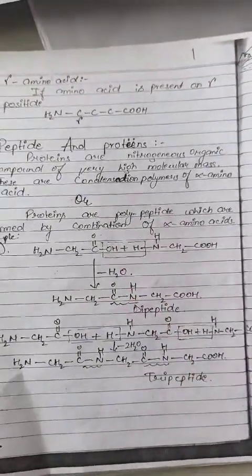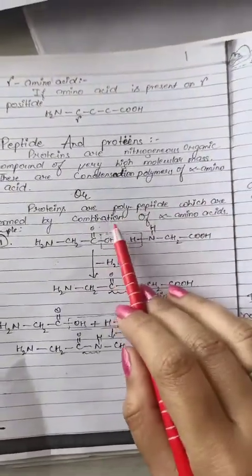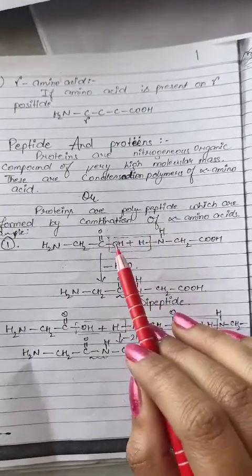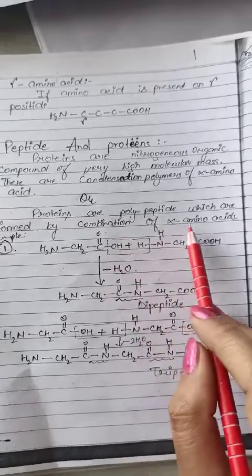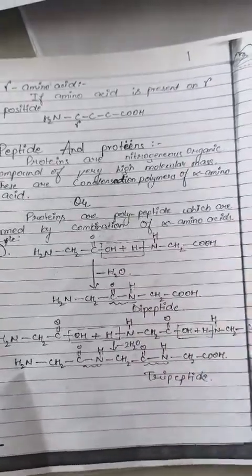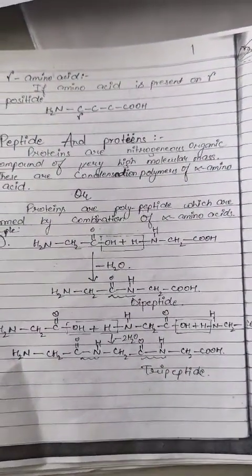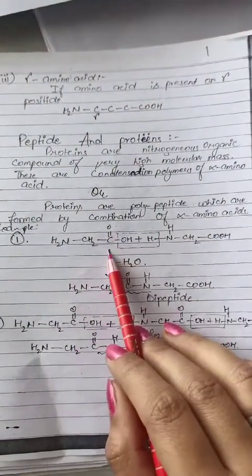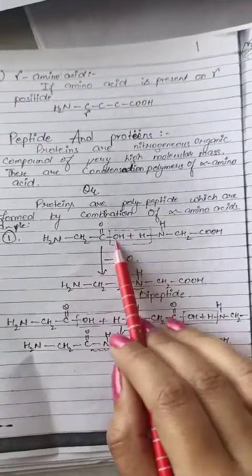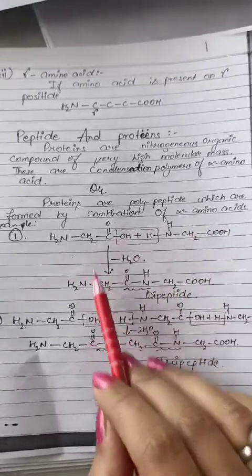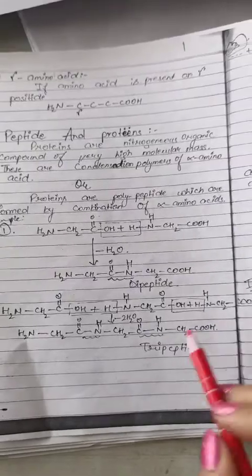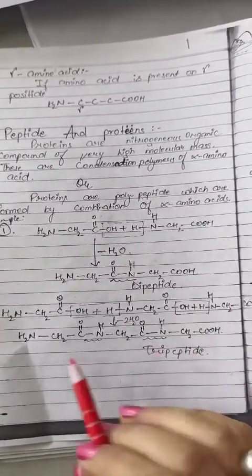Or secondly, we can say proteins are polypeptides. The proteins are polypeptides formed by the combination of alpha amino acids. This is the example of it: H2N CH2 COOH plus H, here water is removed and what is left comes together. This is said to be the dipeptide. This is said to be the tripeptide here.